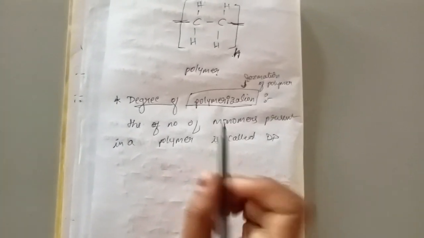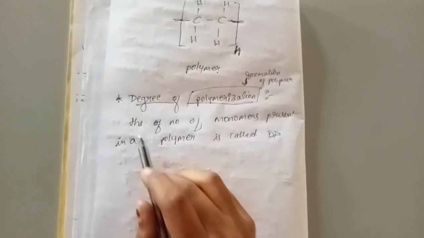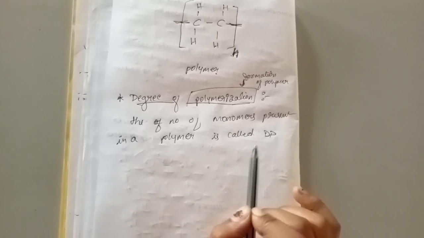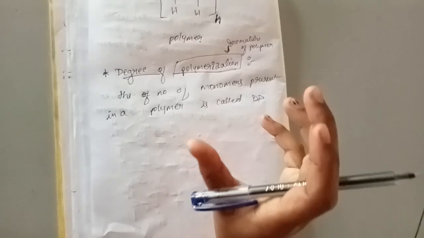So this is the general definition we can give. So here you can say that degree of polymerization means the number of simple molecules present in a polymer is called the degree of polymerization.